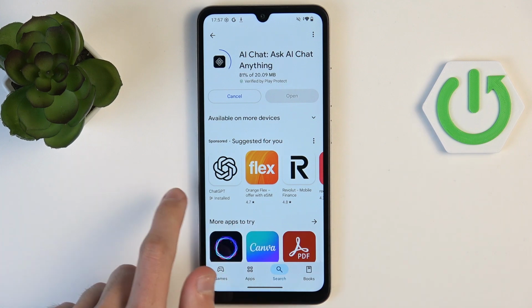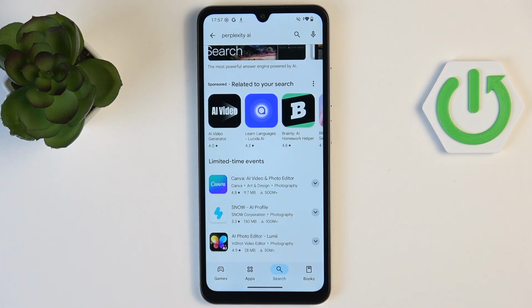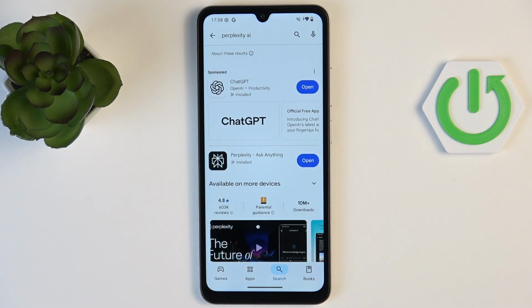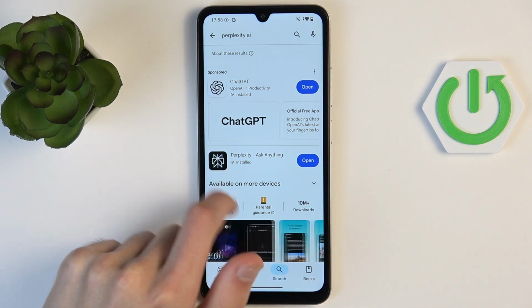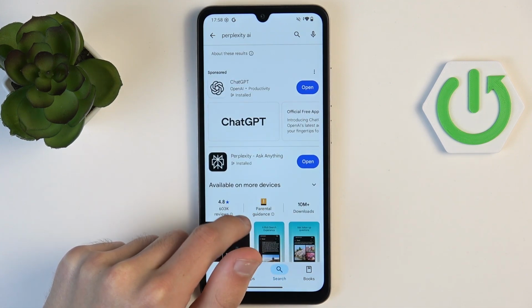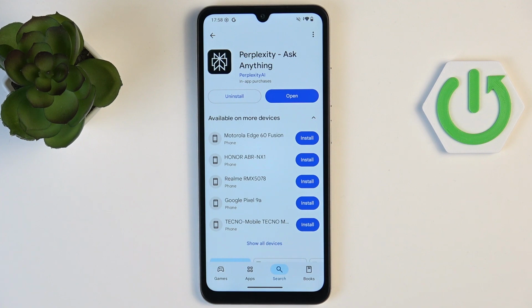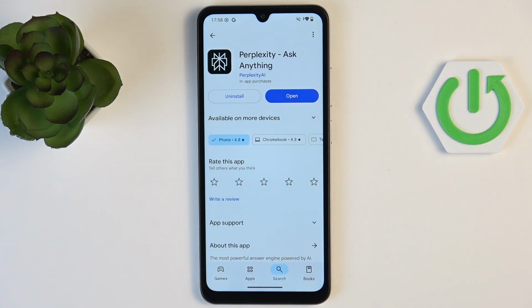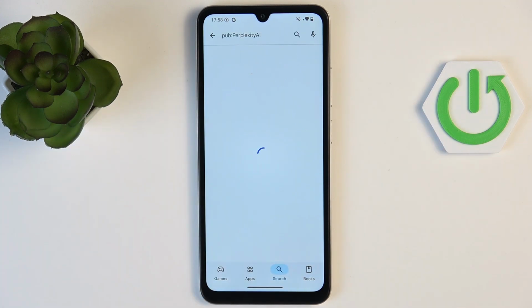However, before we install, we don't really have to install both of these applications in order to deduce which application is legit and which is fake. If we look closely, except the name and the logo, we can also check the developer itself. As you can see, the developer of Perplexity is Perplexity AI. If we click on them, we will see that they haven't really released any other application other than Perplexity itself.